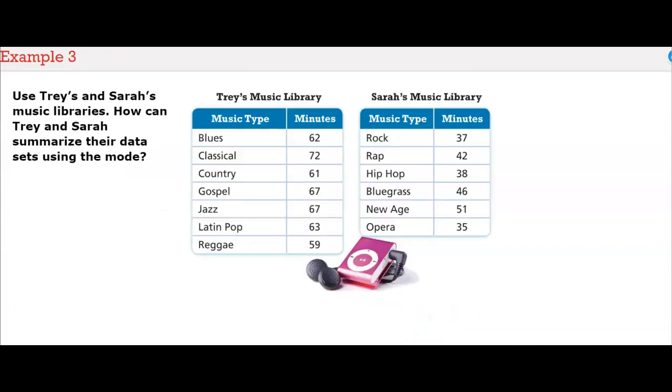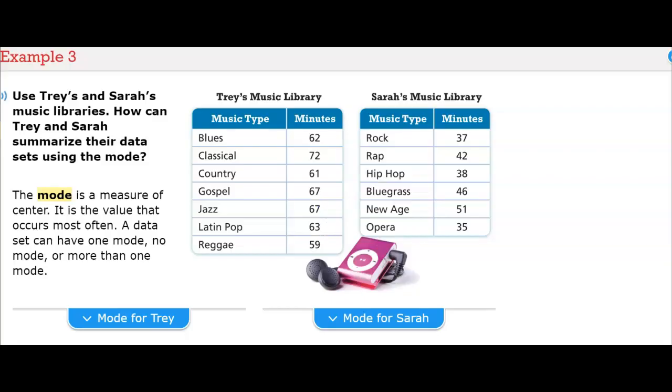Use Trey's and Sarah's music libraries. How can Trey and Sarah summarize their data sets using the mode? The mode is another measure of center, and it is the value that occurs most often. A data set can have one mode, no mode, or more than one mode.